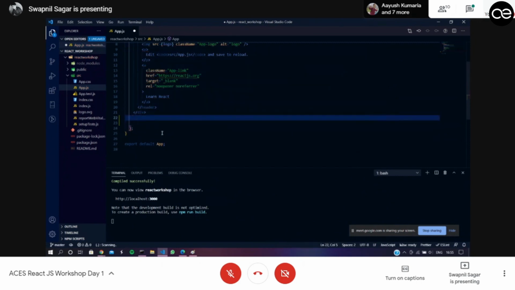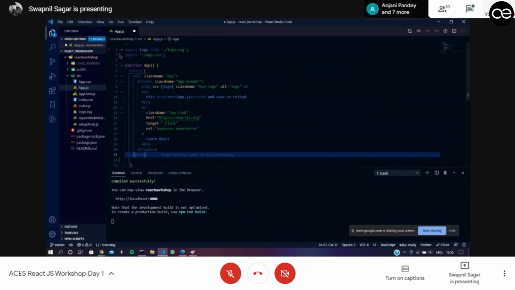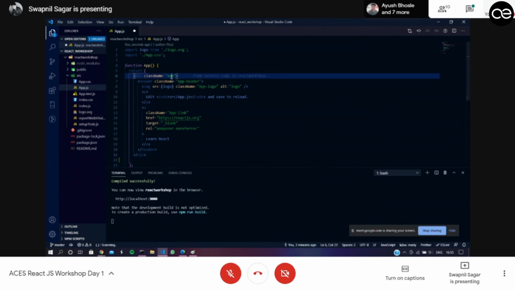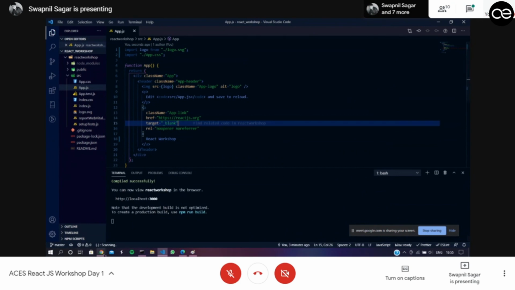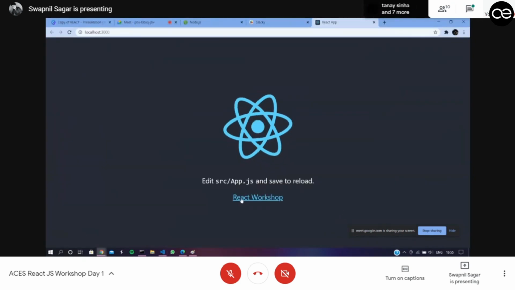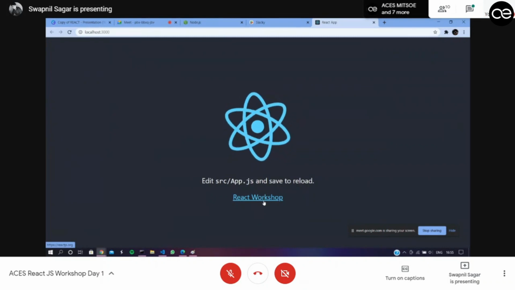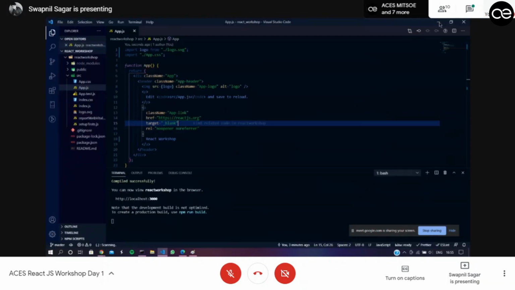So a basic workaround for that situation is to put all of your code inside one major div tag. Here you have the class name app. Anything you write should be inside this div tag, nothing outside it, otherwise it will give an error. So if I say React Workshop and hit enter, it will just reflect that. You need to reload the page. There's nothing else needed. So yeah, that is how you set up a React application.